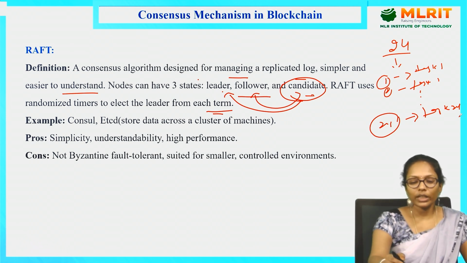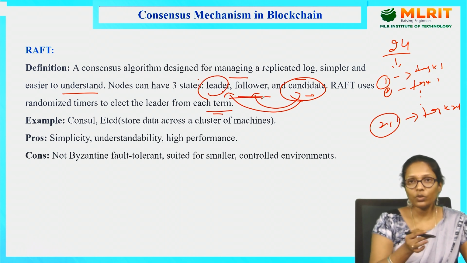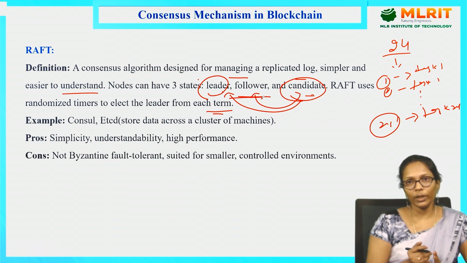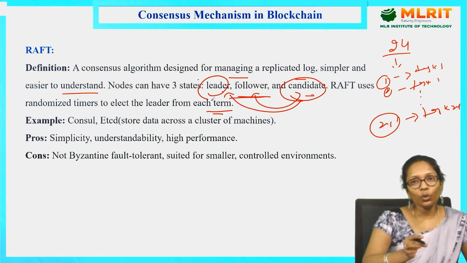So who is going to select that leader? The followers are going to select the leader. The followers generally communicate with the leader. If the leader is not responding properly, automatically the leader will be considered dead and a new leader will be selected. And what is the role of this leader?